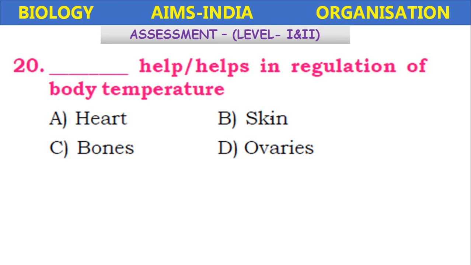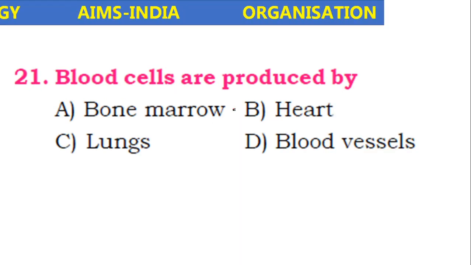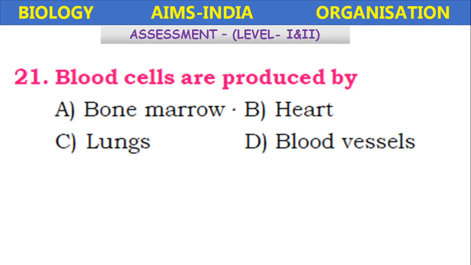Dash helps in regulation of the body temperature: heart, skin, bones, ovaries. It is the integument system or skin which regulates the body temperature. Blood cells are produced by bone marrow, heart, lungs, blood vessels. The bone marrow, the tissue present in the middle of the bone, will form the new blood cells by mitosis, cell division.